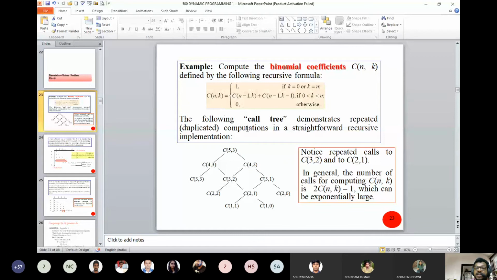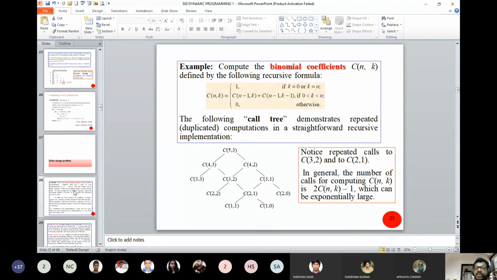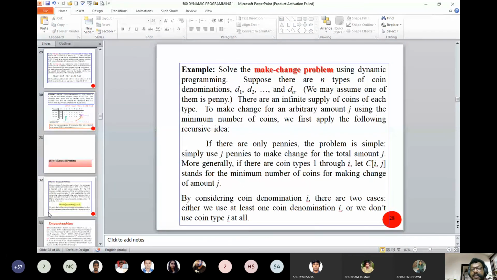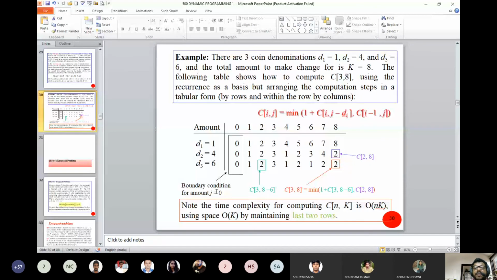like finding the cost of the shortest path, then the path. But they are solved in dynamic programming. Here also in the making change problem, the objective is to minimize the number of denominations. Here the catch comes. I have three denominations, and the total amount to make change for is k equal to 8.